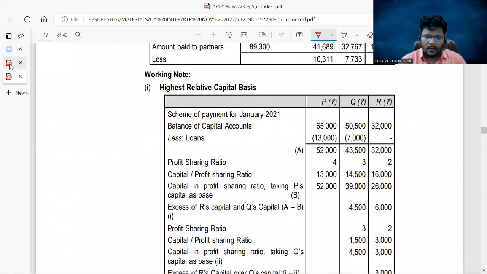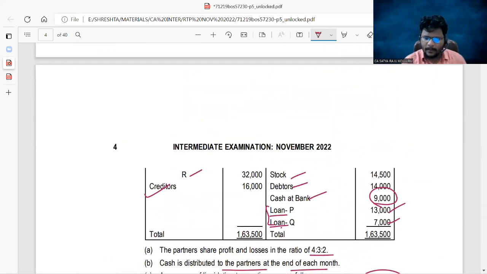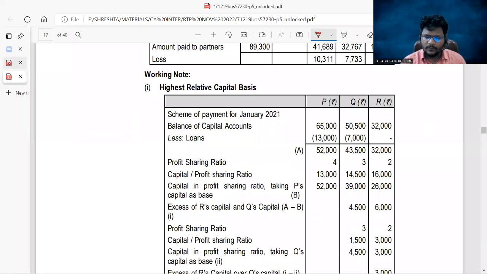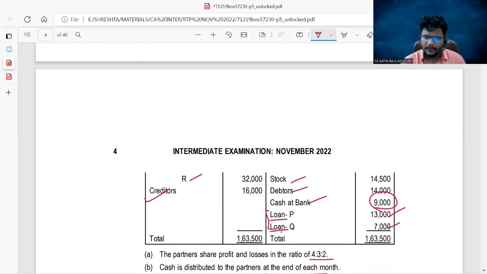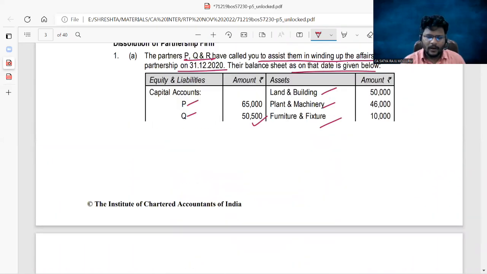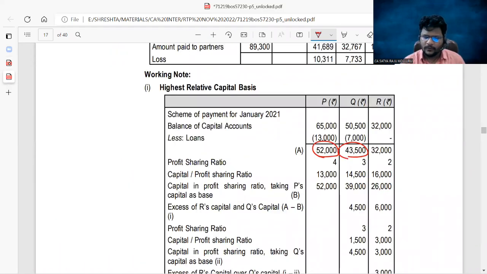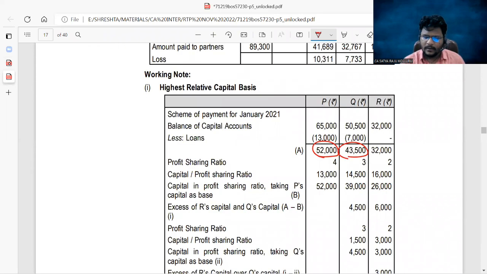Sir, outstanding capitals: P 65,000 minus 13,000, that is 52,000. For Q, 50,500 minus 7,000, that is 43,500. For R, straight away you can consider 32,000. That is 32,000. This is outstanding capitals. This is step A. Step B, profit sharing ratio.